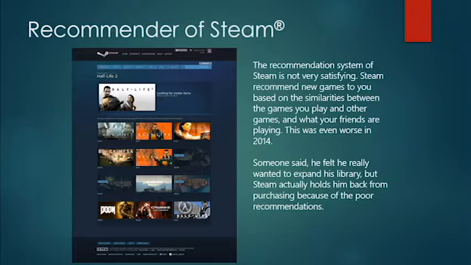Users criticize that. Back in 2014, it was even worse than today. Steam uses types to label a game, and it only knows what other games share the same types. If you have purchased Half-Life 2, Steam would recommend games of almost the same type. The problem is, having purchased one game does not mean that you like it.